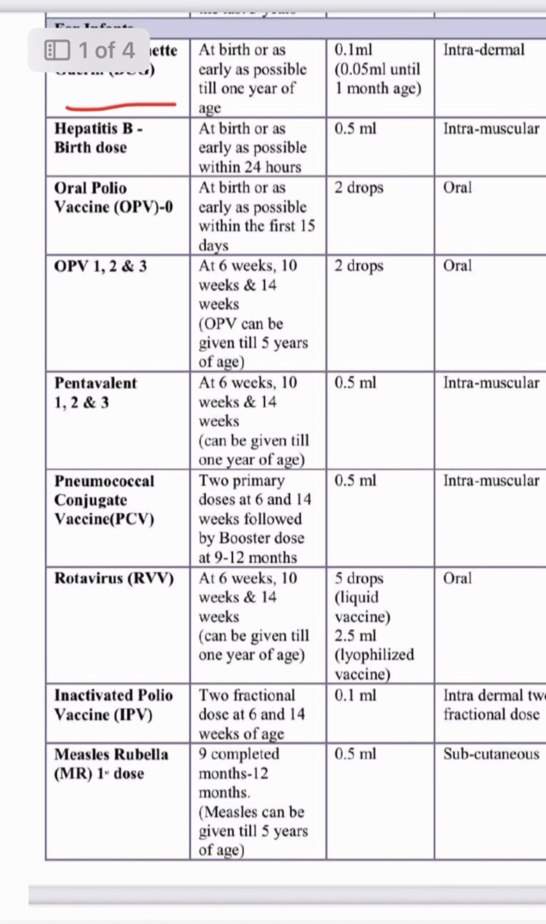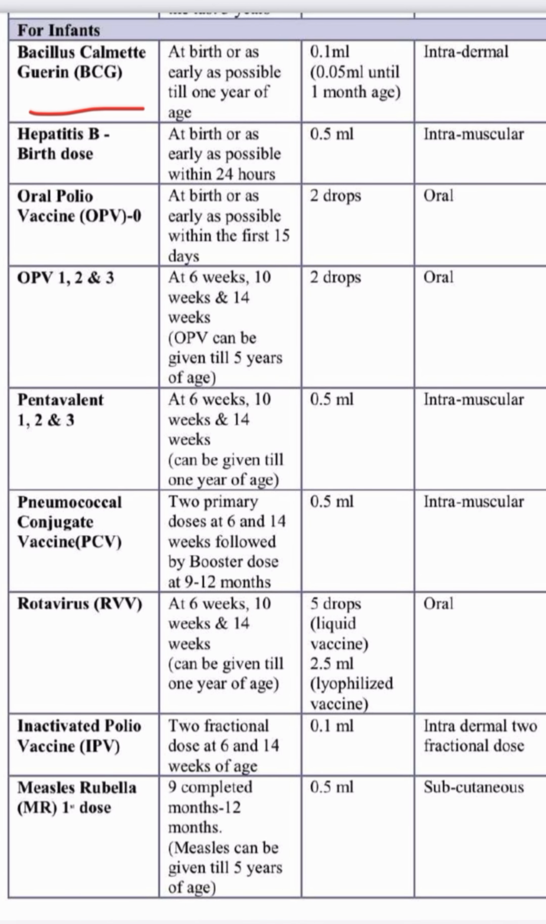The first vaccine is BCG. BCG vaccine is given at birth or as early as possible, till 1 year of age. So remember, 1 year of age is important. It is an MCQ: what is the dose of BCG? The dose of BCG is 0.1 ml, or 0.05 ml until 1 month of age.